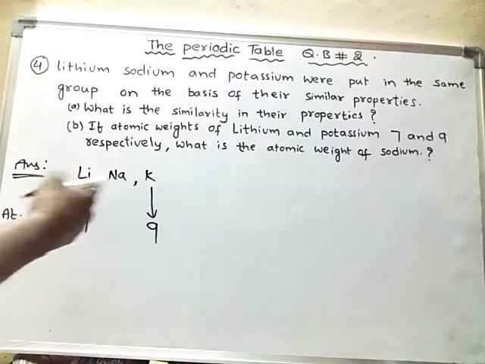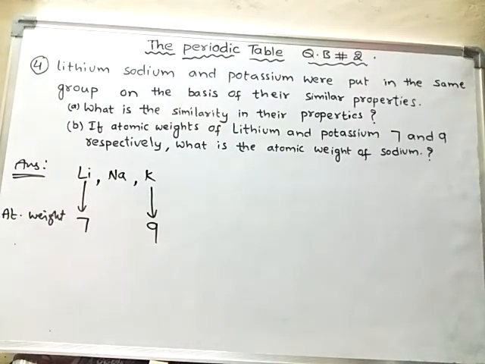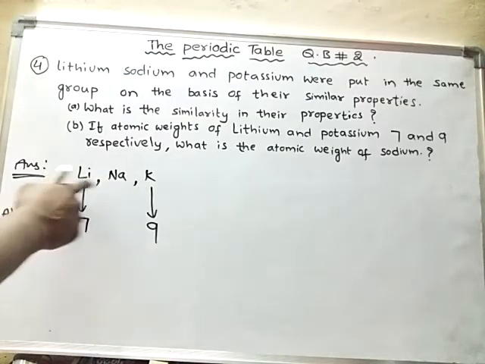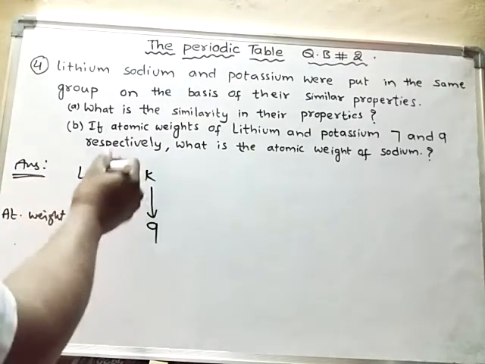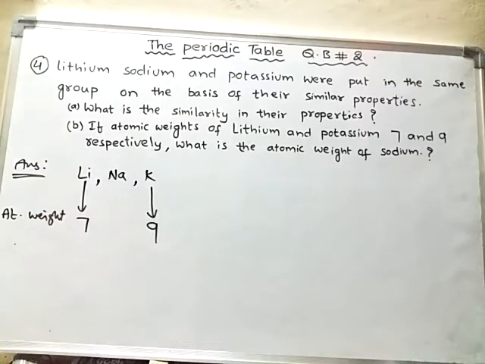So these three elements form a triad. That means this group of elements is a triad.